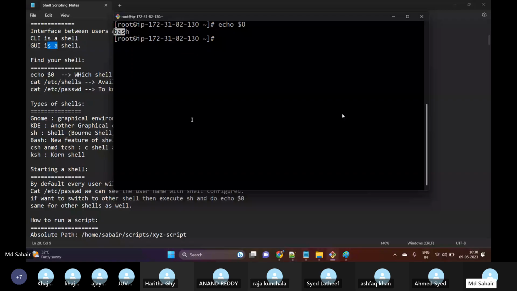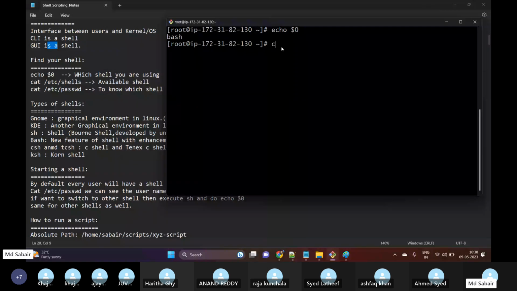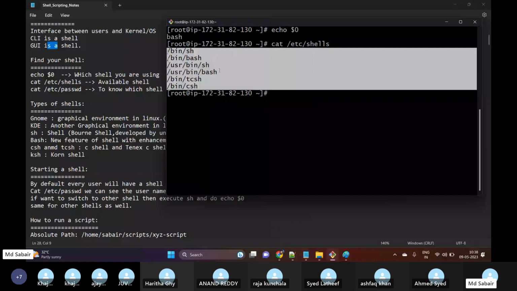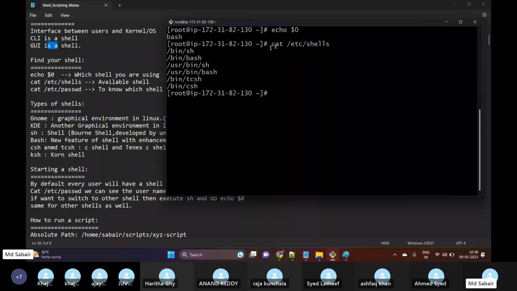How many different shells are available in my Linux server? I can use cat /etc/shells. If I hit enter, here we can find the different types of shells which are already installed in my Linux server, I mean my Amazon Linux machine. So this is how we can check the list of shells which are available. This is the current shell I'm using.